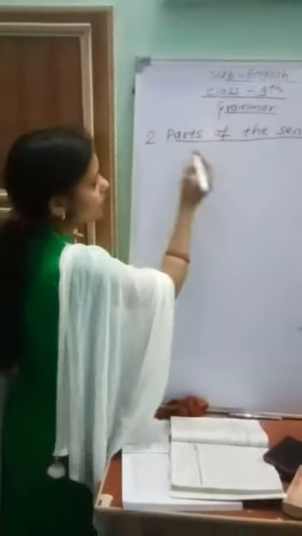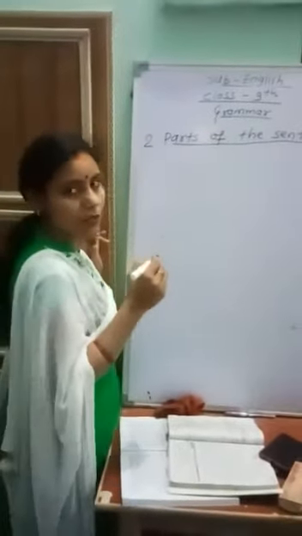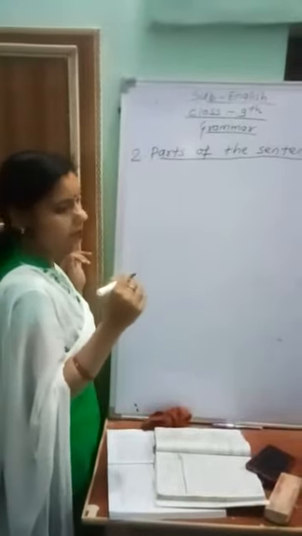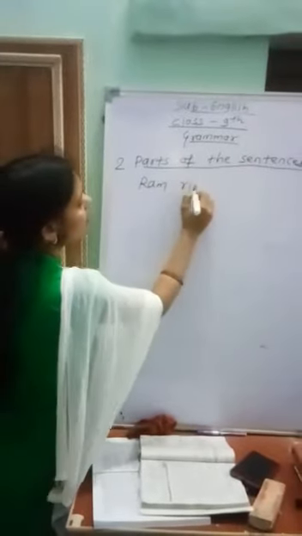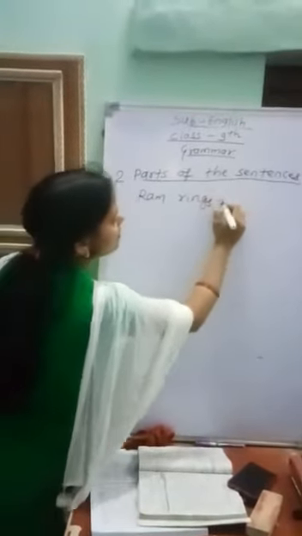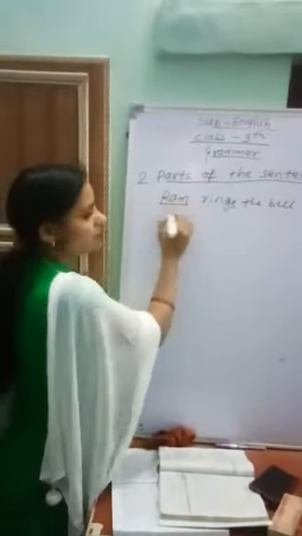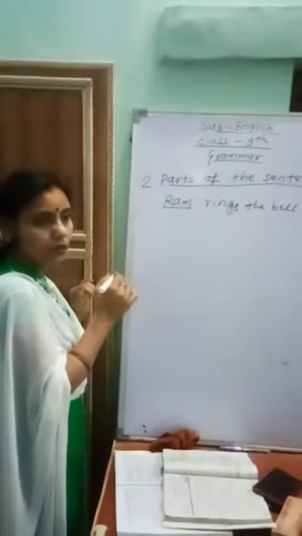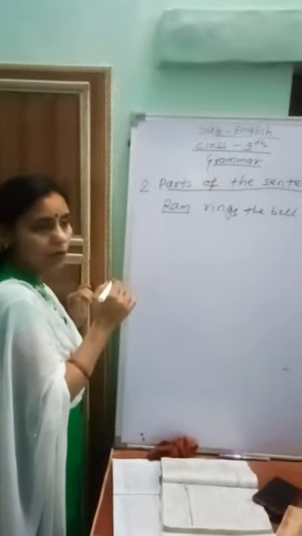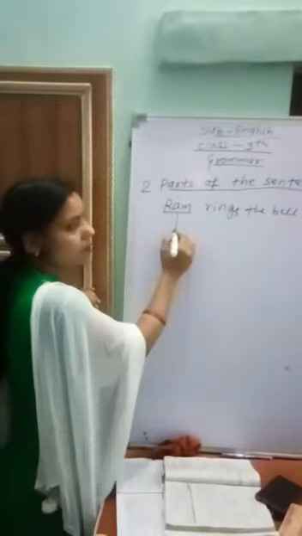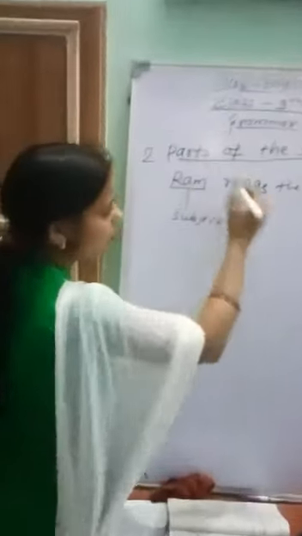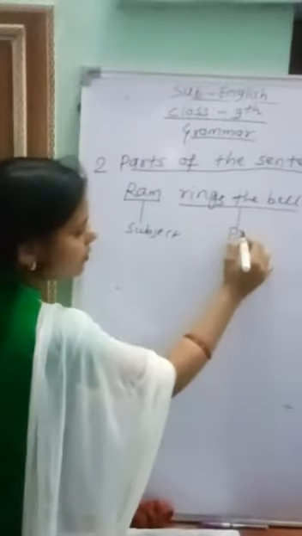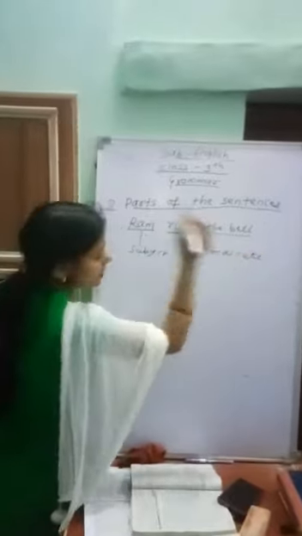There are two parts of a sentence, but before we start, first of all we see one example. Ram rings the bell. Here, Ram is the subject, because we are talking about the noun or pronoun, Ram. It is the important word, and that's why Ram is the subject, and the remaining part of the sentence is called the predicate. First we see the definitions.